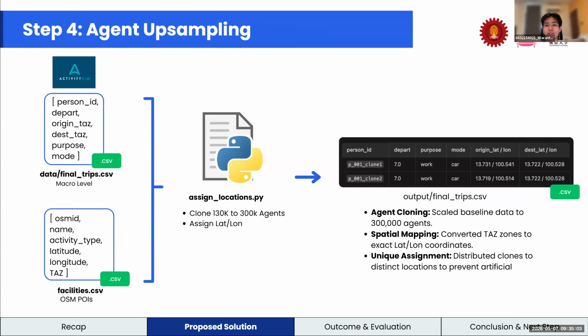Step 4 is agent upsampling. We scale the baseline trips to 300,000 agents and assign real latitude and longitude locations. The system also distributes agents to different locations to reduce artificial clustering.